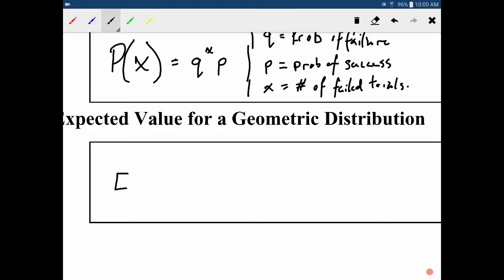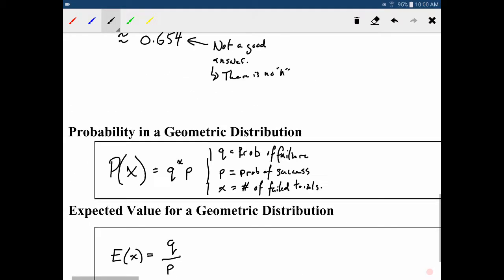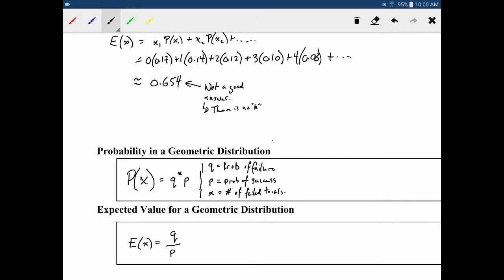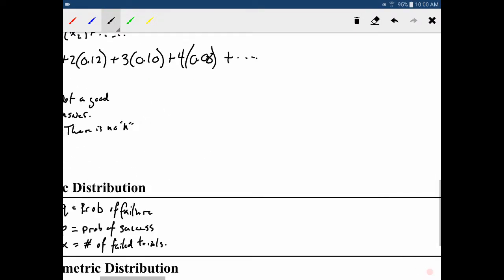So let's see. The actual expected value formula is much less intuitive than the probability formula for this distribution, but what you're going to do is take the probability of failure and divide it by the probability of success. And that's it. That's the entire formula. So it's a fairly easy one to calculate. It's just not necessarily one you would come up with on your own.